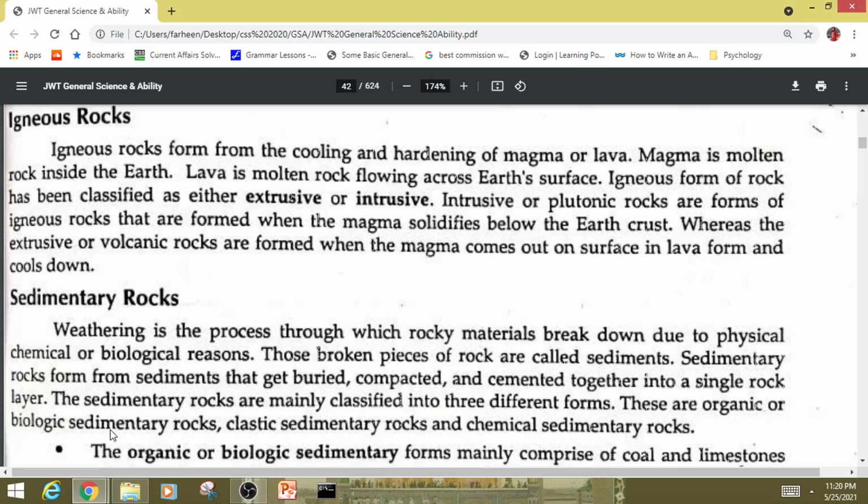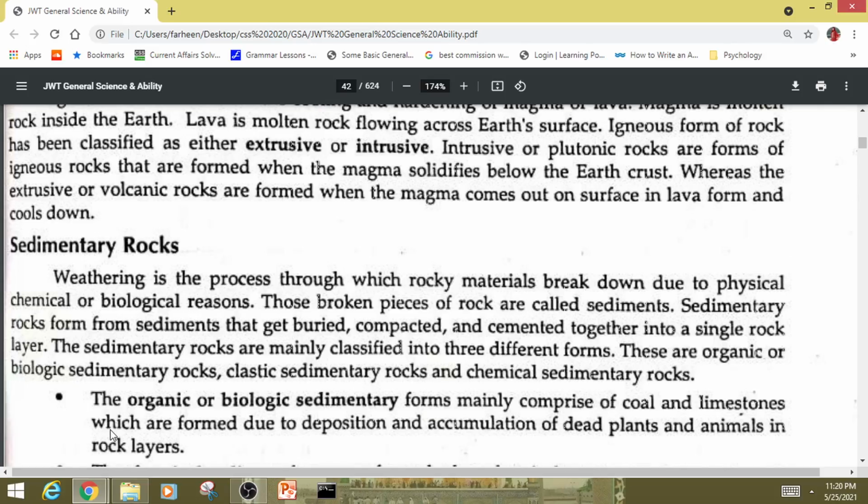Sedimentary rocks. Weathering is the process through which rocky materials break down due to physical, chemical, or biological reasons. Those broken pieces of rock are called sediments. Sedimentary rocks form from sediments that get buried, compacted, and cemented together into a single rock layer.